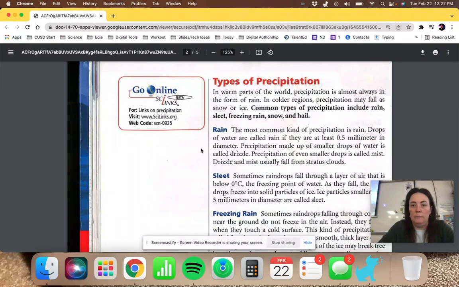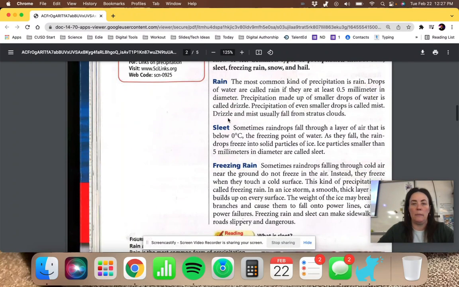Types of precipitation. In warm parts of the world, precipitation is almost always in the form of rain. In the colder regions, precipitation may fall as snow or ice. We're very used to that here in the Midwest. Common types of precipitation would be rain, sleet, freezing rain, snow, and hail. Freezing rain is actually not what you think, but again, we'll talk about it.